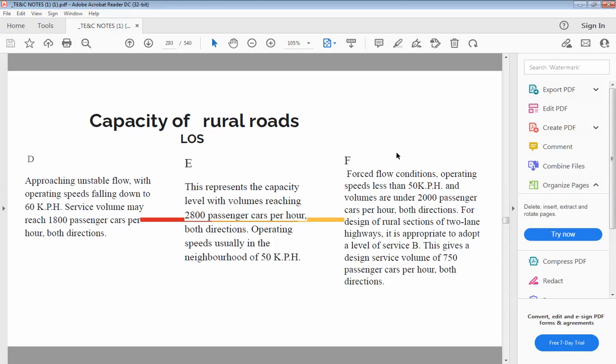Now for capacity of rural roads, if I want to speak about level of service D, the speed drops to 60 kmph and volume increases to 1800 cars per hour in both directions. For E, the speed will be again less, 50 kmph, and volume will be 2800 passenger cars per hour. For forced flow, speed is less than 50 kmph and traffic volume will be 2000 cars per hour in both directions. Okay, so this is about the capacity of the rural routes.